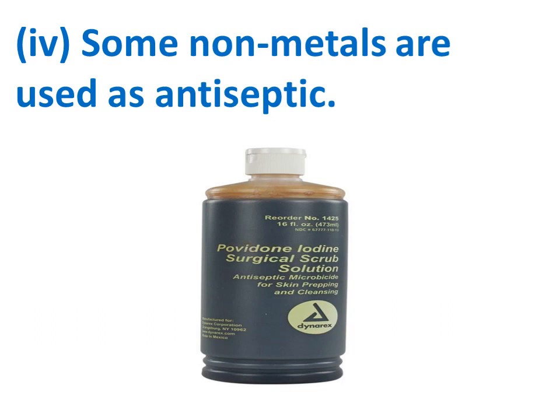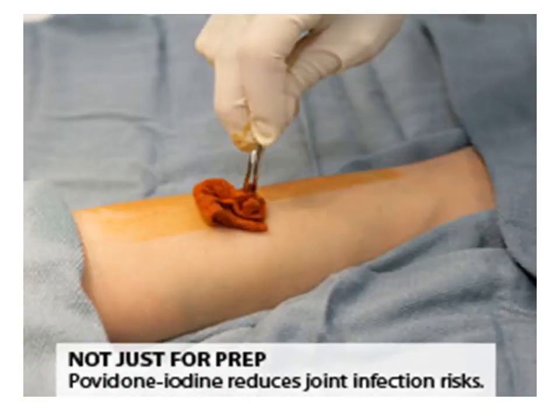Then some non-metals are used in antiseptics. As you can see in this bottle, it is povidone iodine surgical scrub solution. It's an antiseptic that doctors use before and after the operation. We have a normal antiseptic solution in our houses also, known as Betadine, that also contains iodine. As you can see in this one, not just for preparation, povidone iodine reduces joint infection risk also.